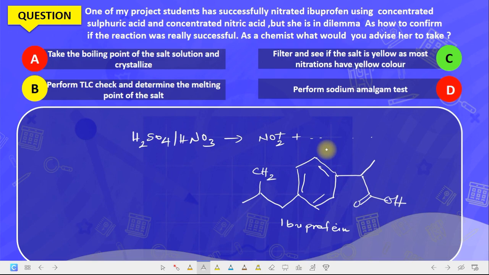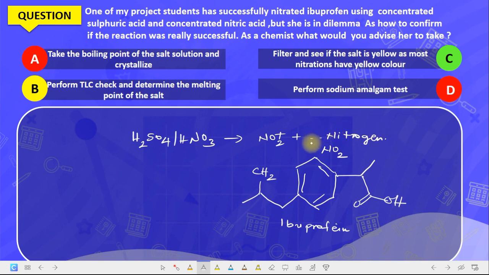But we do that in subsequent chapters. Now, the most important thing is that you have NO2. The best way to actually do this, if I were to advise the student, is to perform a sodium fusion test or a sodium amalgam test. The sodium fusion test will tell us the presence of nitrogen in this particular compound.